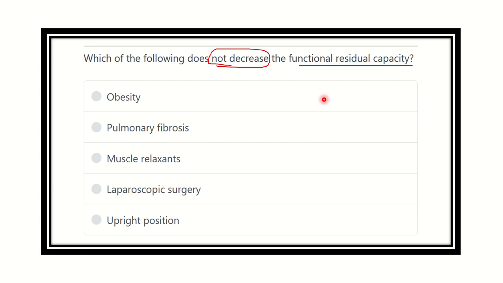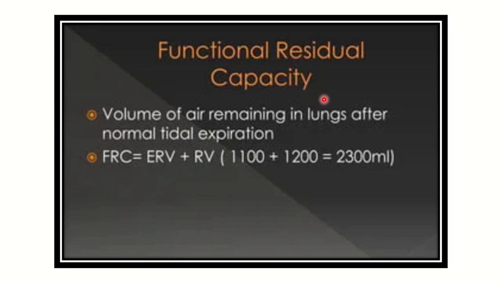So first of all, let's see the functional residual capacity. Residual capacity is actually the volume of the lungs which is usually not expired from the lungs. That means the amount of air present in the lungs which is not expelled.